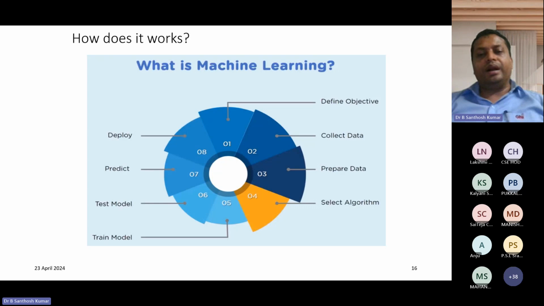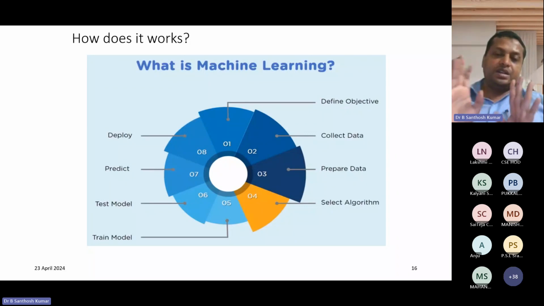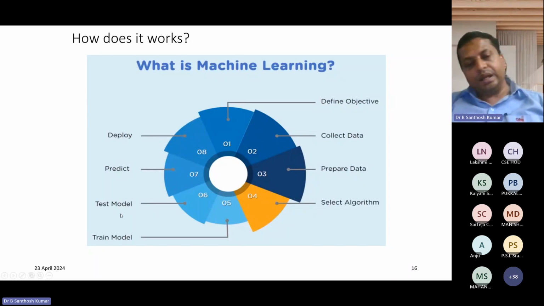But the thing is that you cannot achieve accuracy of more than 70%. So that is a drawback. For example, in machine learning predictions, suppose your prediction is more than 90%, then that application is suitable for commercial purposes. So we have to do two different types of operation: one is training the data, another one is testing the data.